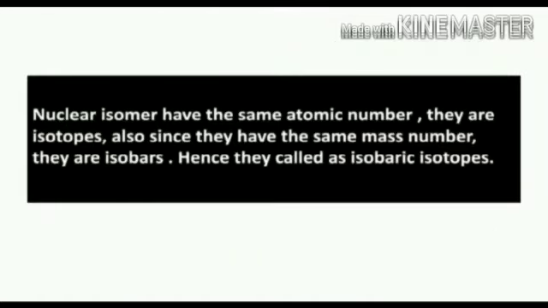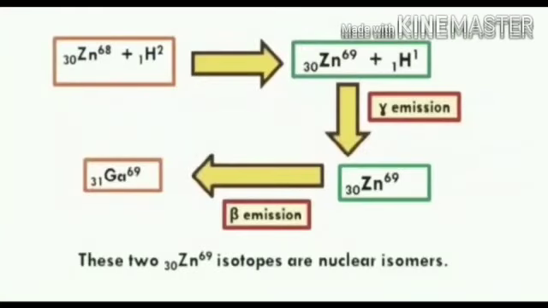Nuclear isomers have the same atomic number, so they are isotopes. Also, since they have the same mass number, they are isobars. So they are also called isobaric isotopes. See the example of nuclear isomerism.